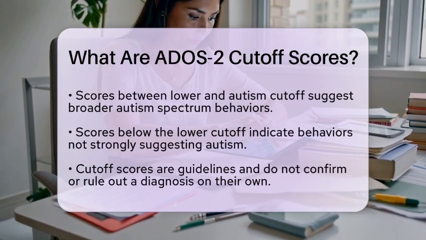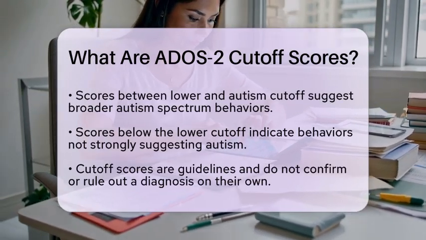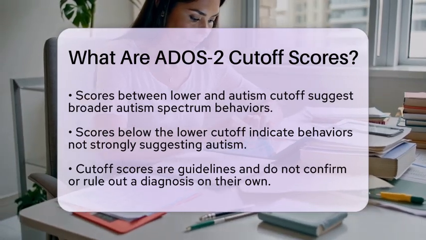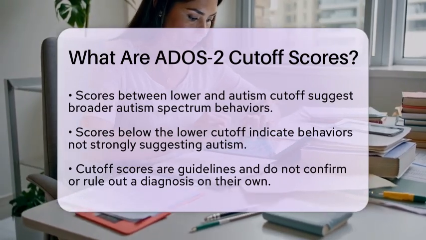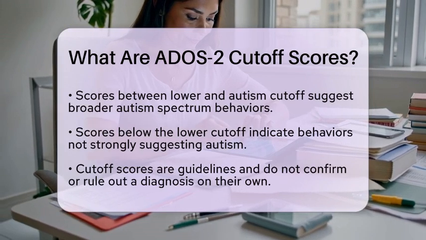It's important to note that a score above the cutoff does not automatically confirm a diagnosis of autism. Similarly, a score below the cutoff does not rule it out completely. The cutoff scores are just guidelines that assist clinicians in their evaluations.